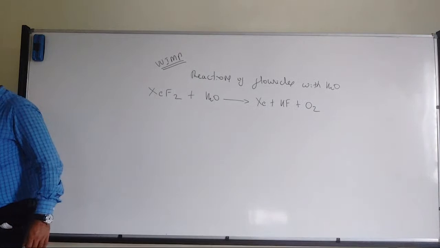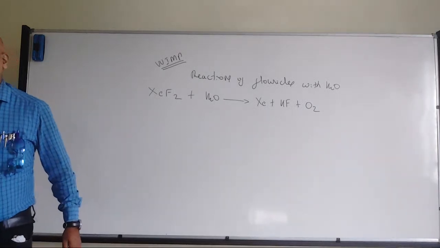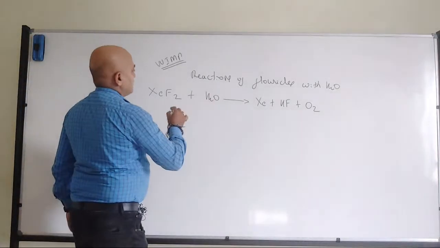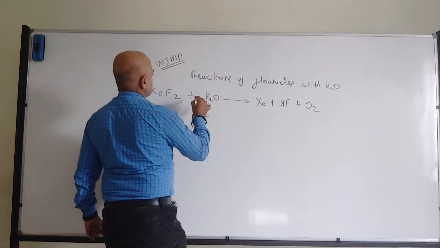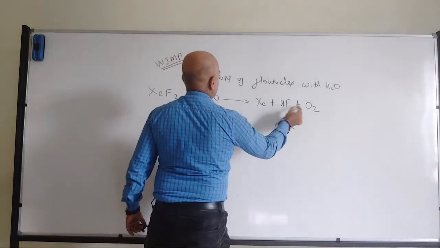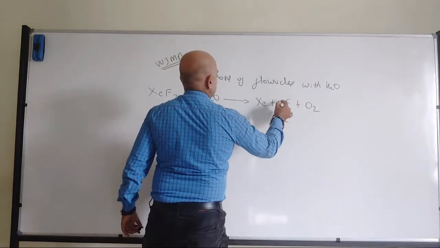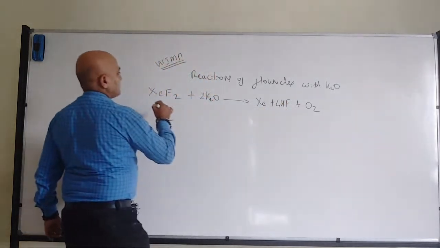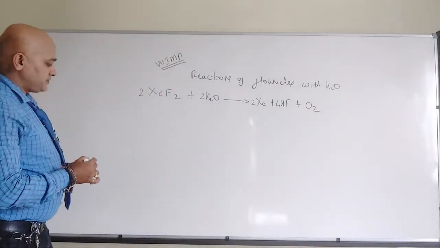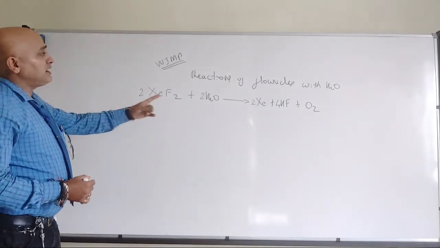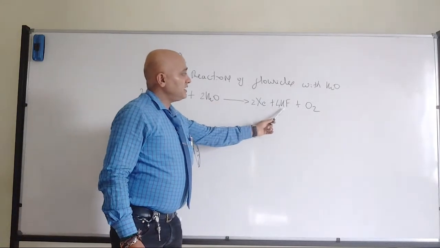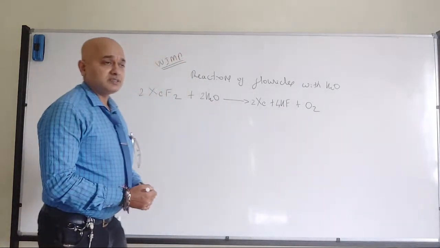Balance the equation. First, xenon. Because it is 2, it will become 4HF. So it will become 2. Balanced. Okay, so that's one reaction. XeF2 with water will form xenon, hydrogen fluoride and oxygen.